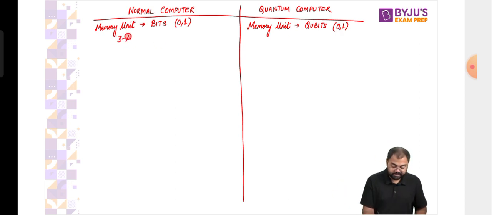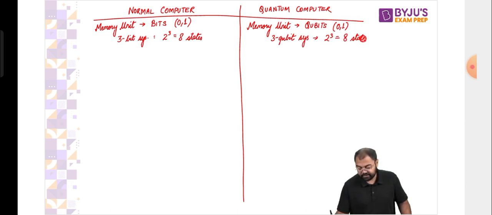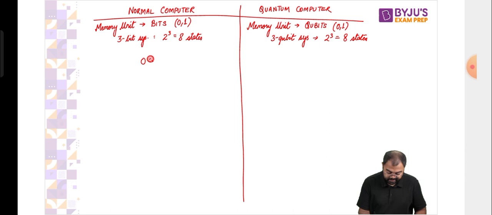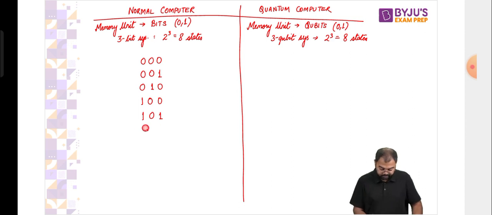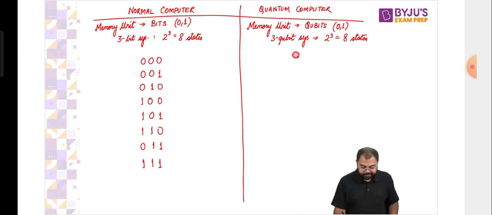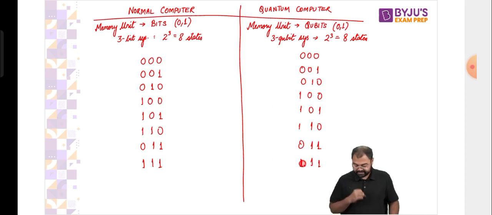If we have a 3-bit system, then it will lead to 2 to the power of 3, that is 8 states in total. The same happens here also: if you have a 3-qubit system, then here also you'll have 2 to the power of 3, that is 8 states. All this might look very similar, but this is where things will change. When I say there are 8 states out of 3 bits, understand the meaning. How exactly 8 states? Like this: 000, 001, 010, 100, then 101, then 110, 011, and then 111. Like this, 8 states. Similarly, if you have 4 bits, 16 such states will be produced. So all the combinations of these 3 bits that can be produced is the basic number of states. The same happens here as well: you'll have 000, then 001, then 010, 100, 101, 110, 011, and finally 111. So you have the same states here as well.